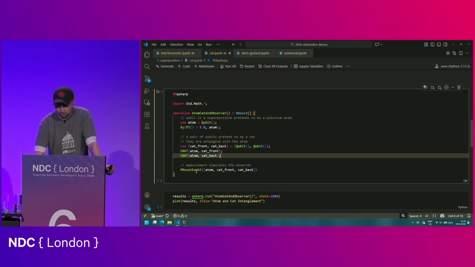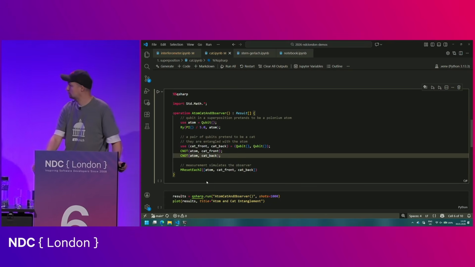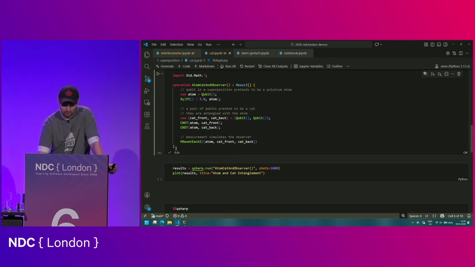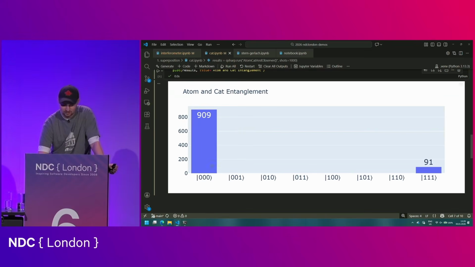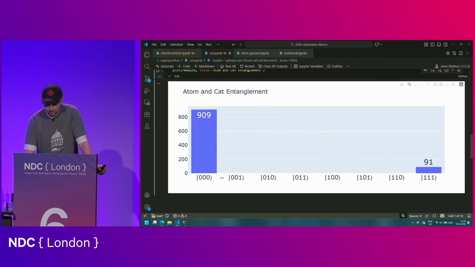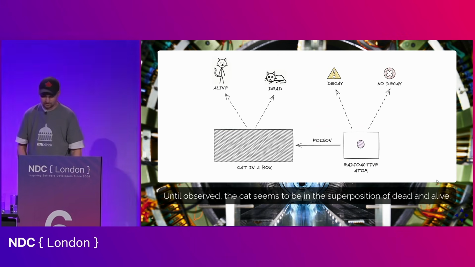And so now we return this from this program. We have 3 qubits, so we can get 2 to the power 3, 8 possible outcomes. But in reality, we only ever see 2 of them. If I run this, you can see that I get either 3 zeros or I get 3 ones. And of course, the first one, that's the atom. So if the atom doesn't decay, the cat stays at 0, 0 and doesn't die. Otherwise, the atom flips to a decayed state, and that kills the cat. And that is basically what Schrödinger imagined.